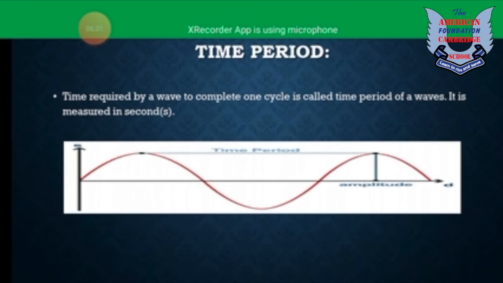Third point, time period. The time required by the wave to complete one cycle is known as the time period of a wave. In simpler words, how much time is required by the wave to complete its one cycle is known as the time period, and normally it is measured in seconds.